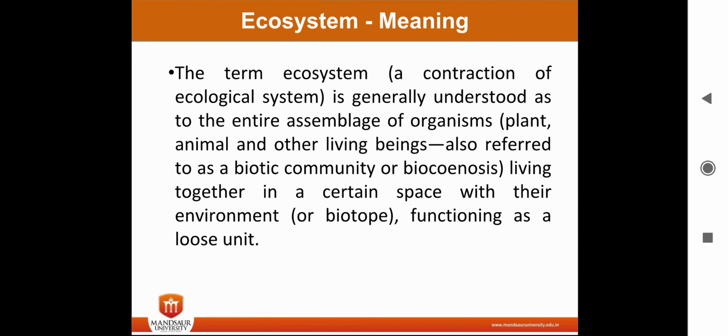Now here we need to summarize this. The term ecosystem is basically an assemblage of organisms, that is plants, animals and other living beings, also referred to as a biotic community, living together as a certain species with their environment, functioning as a loose unit.